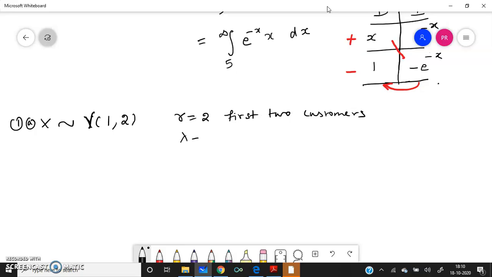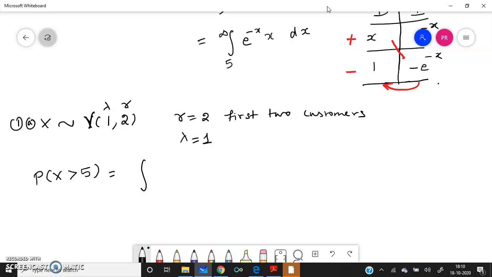And what is lambda? Lambda is the average. Average is given as 1, it is given in the question. Therefore, our lambda equal to 1 and R equal to 2. Now, we will try to solve the problem. It is given that we need the probability of X greater than 5.